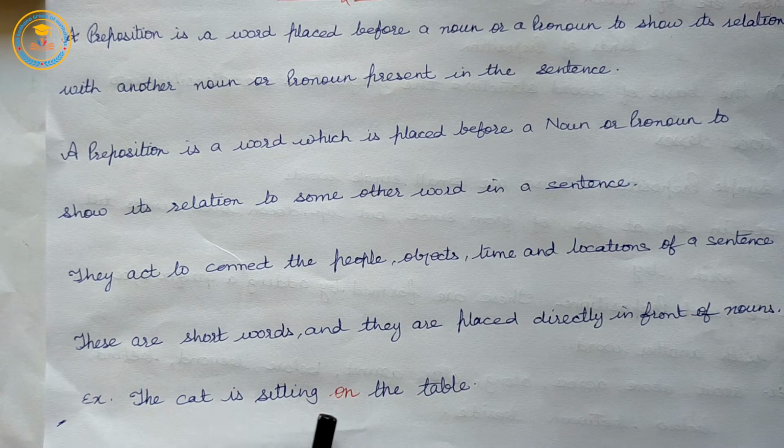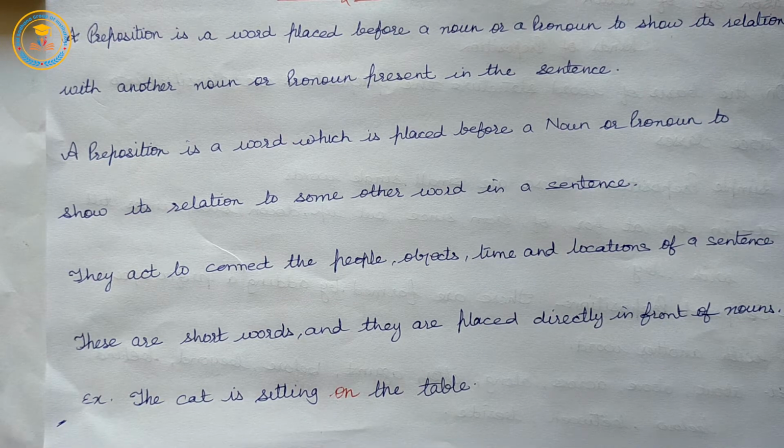Example: the cat is sitting on the table. Here, on acts as a glue in the sentence. It is a word which is placed before a noun to show its relation to some other words in the sentence. The cat is sitting on the table. The word on shows the relation between the cat and the table.